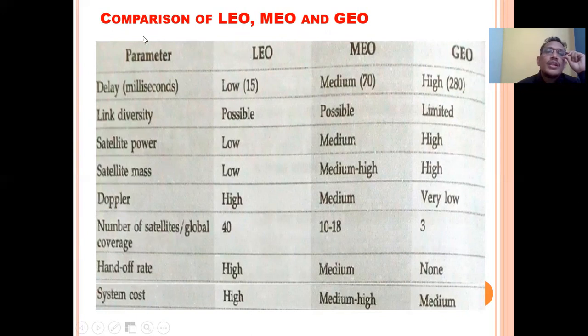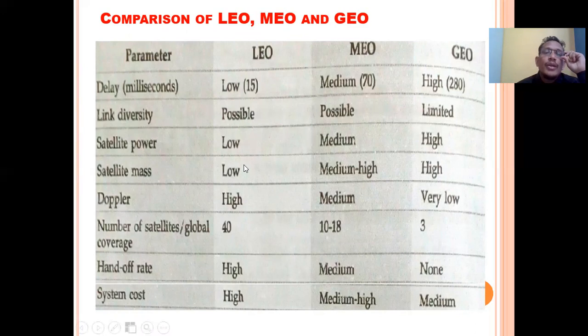In the case of LEO, the delay is 15 milliseconds, in the case of MEO it is 70 milliseconds, while in the case of GEO it is 280 milliseconds. Link diversity is possible in LEO and in MEO, but in the case of GEO it is limited.